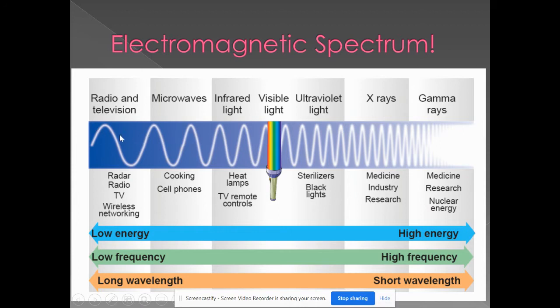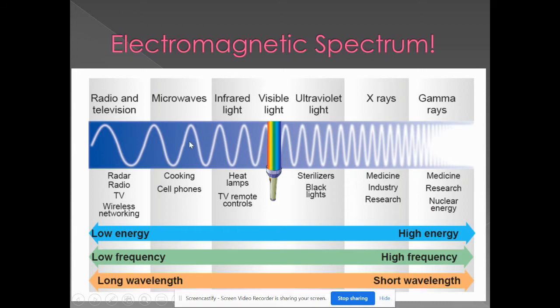Remember, low frequency means fewer waves per second, and they have very low energy here. So low frequency, low energy, long wavelength is the relationship between those. I just think of it, they all have L's. Low energy, low frequency, long wavelength. The shorter the wavelength gets, the higher the frequency gets, mainly because you can fit more waves per second. The higher the frequency, the higher the energy.